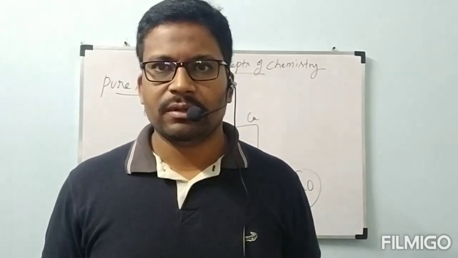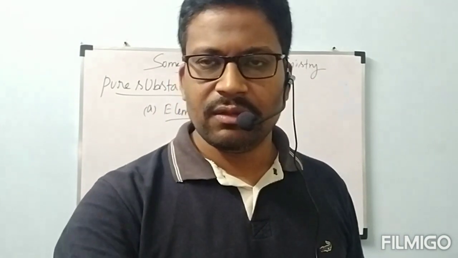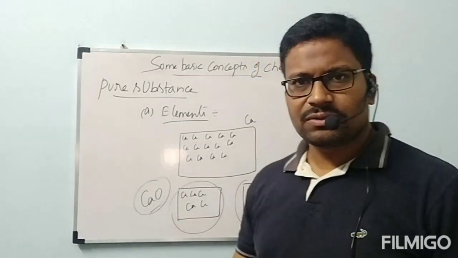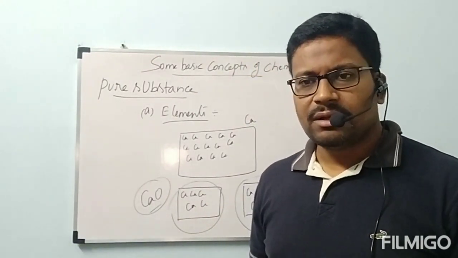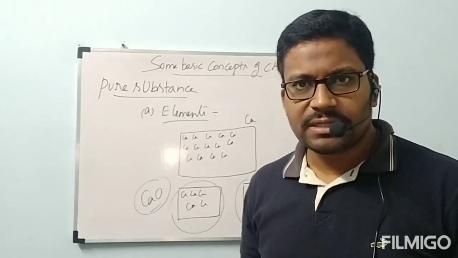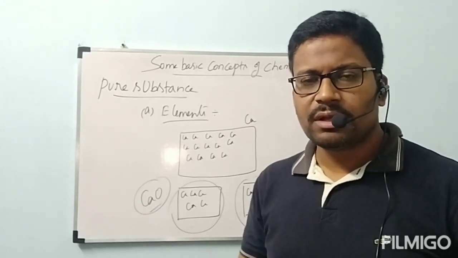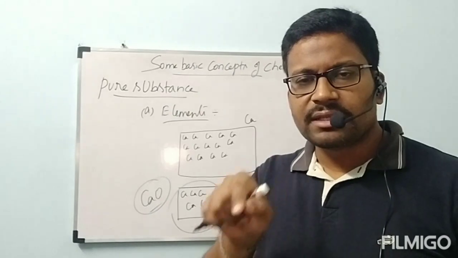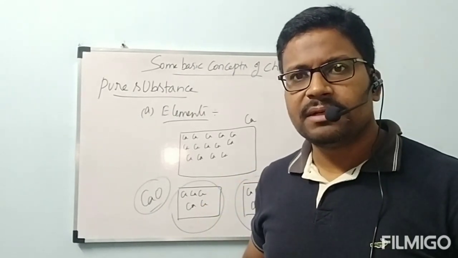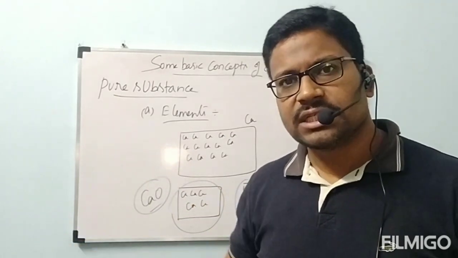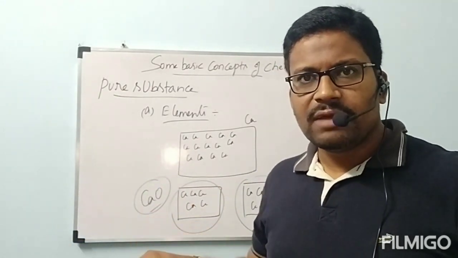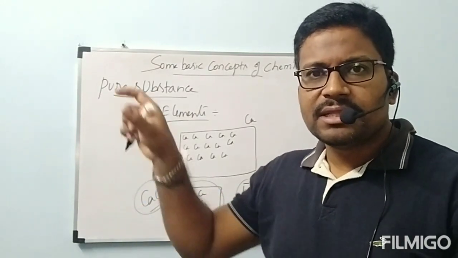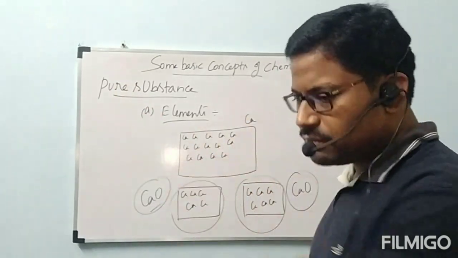Next we will see the compound. Before that, what is the element? I hope you understood this elements concept. Now we will see the various examples we have for elements. That one I will write on the board. Just note down the first 30 elements in the order of their atomic numbers. You may get the doubt what is meant by atomic number. The atomic number definition, everything, we will come to know in the next chapter, structure of atom. Just now, even if you are not bothered about atomic number, simply treat it like a serial number. In that serial number order, remember the 30 elements I will write on the board.